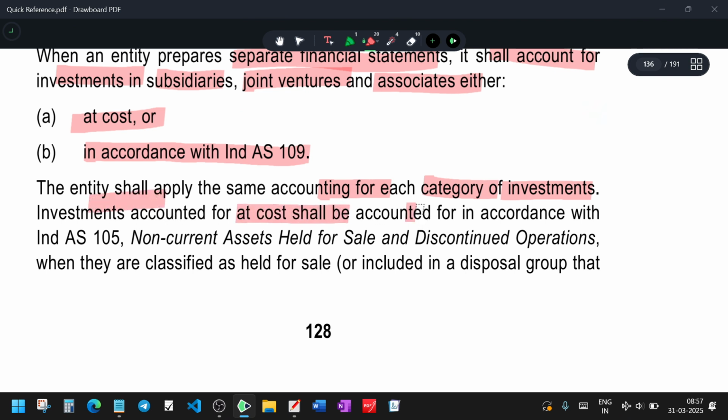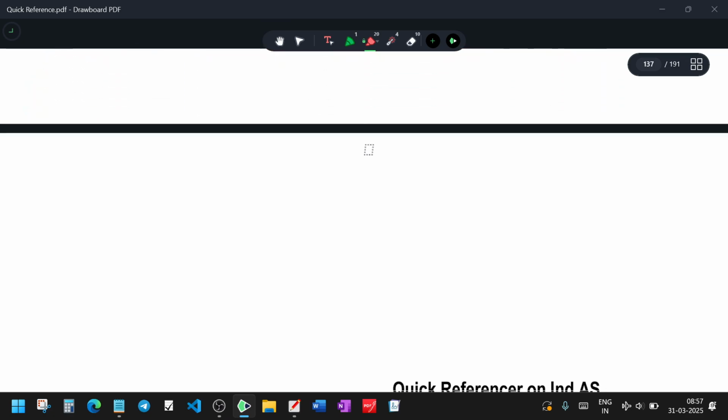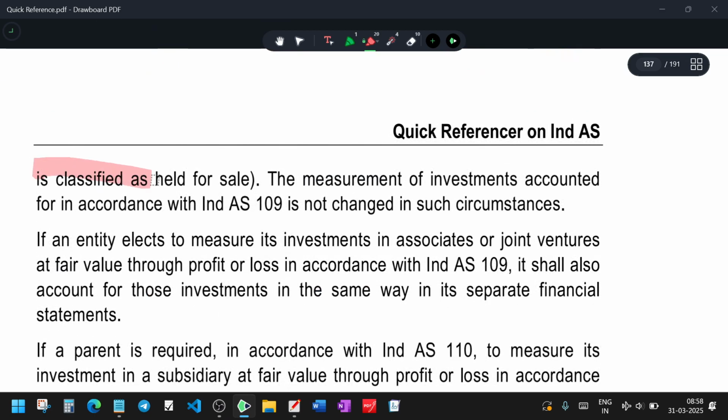Investment accounted at cost shall be accounted in accordance with Ind AS 105, Non-current Assets Held for Sale and Discontinued Operations, when they are classified as held for sale or included in a disposal group classified as held for sale.